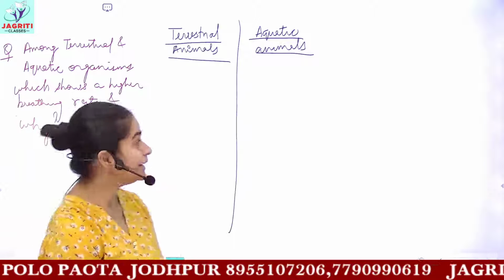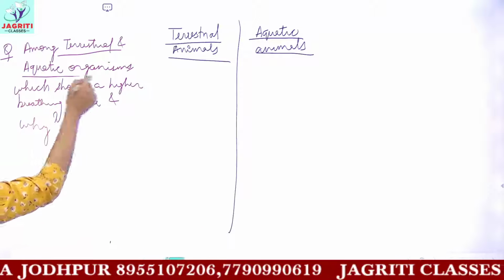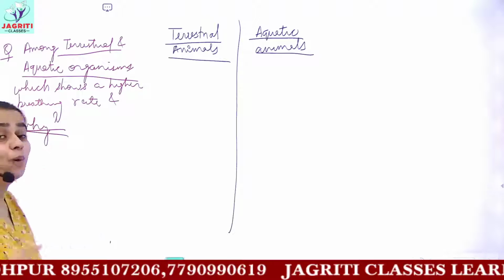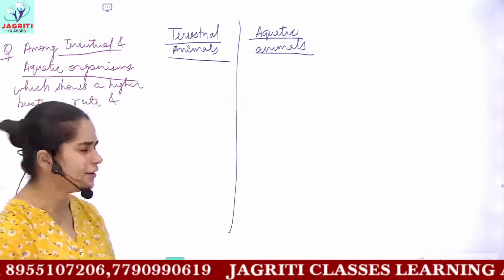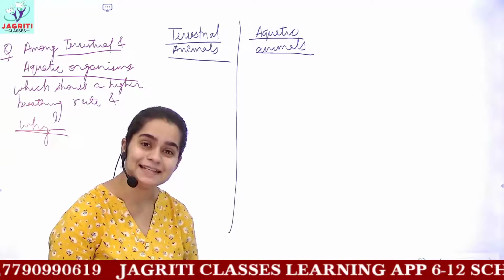The answer would not be complete if you only say that terrestrial or aquatic shows a higher breathing rate. You have to give the reason why. Whatever group you are choosing, please justify your answer with a suitable reason.